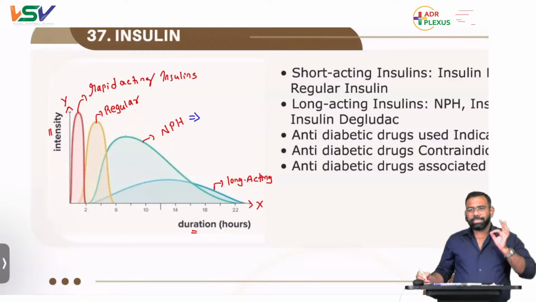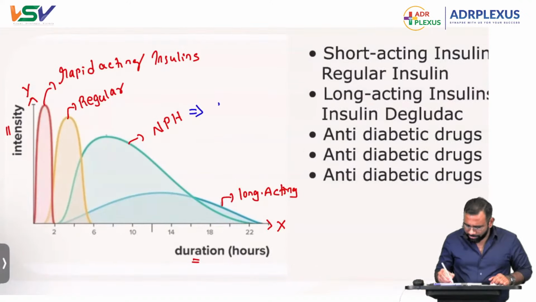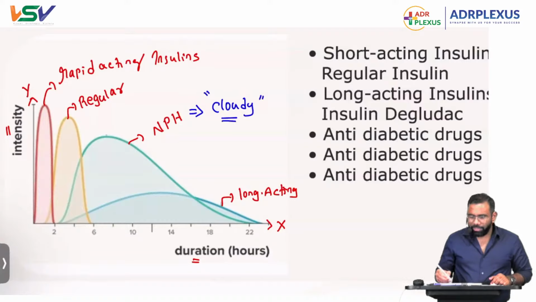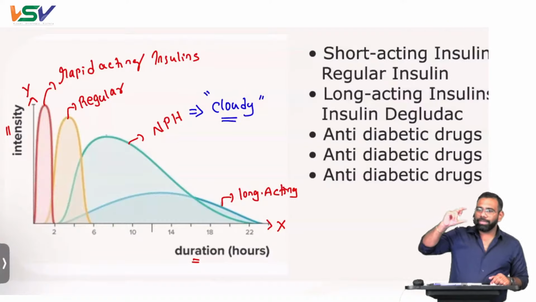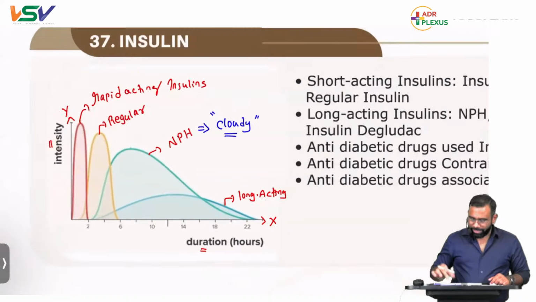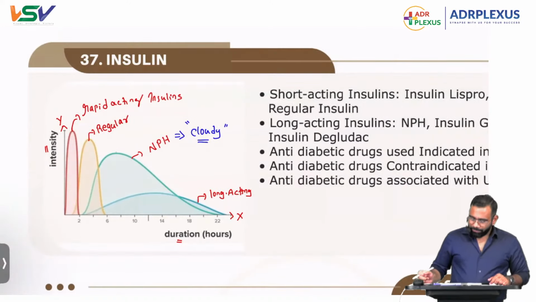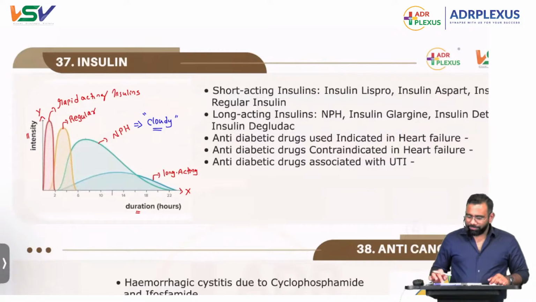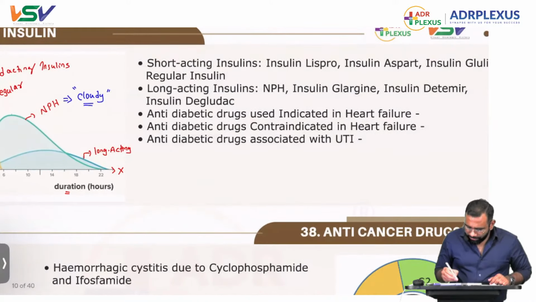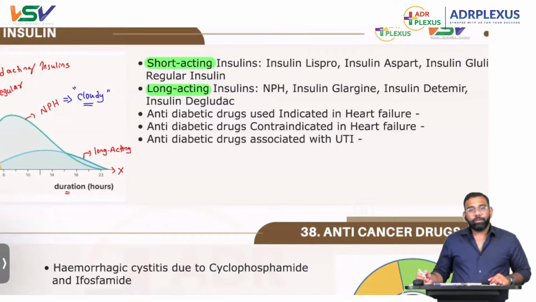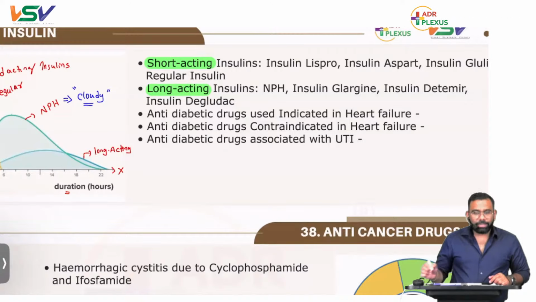All are crystal clear except neutral protamine Hagedorn, it is cloudy. This is the only one. If we give you an insulin with a cloudy appearance, go for neutral protamine Hagedorn. Okay, fine. Regarding this classification, all insulins are divided into short acting insulins and long acting insulins. I already told you this in the main class also.